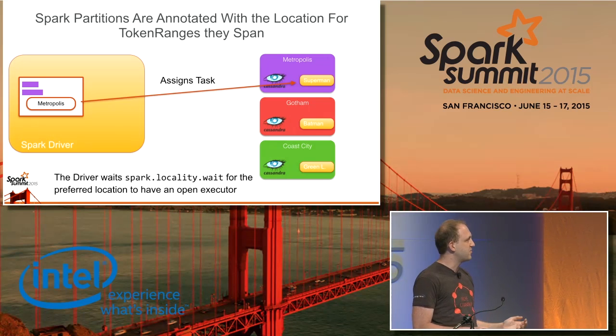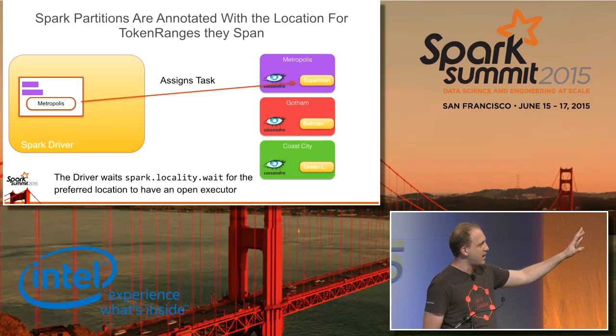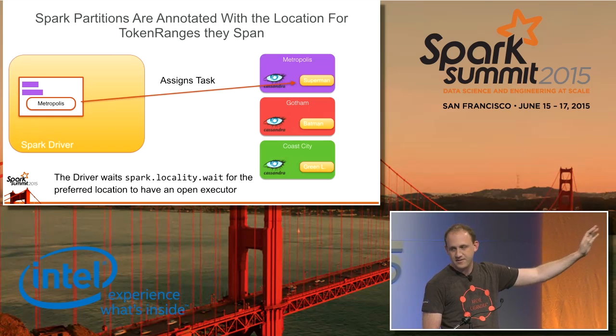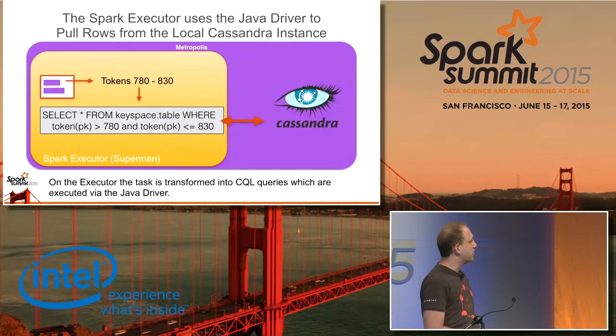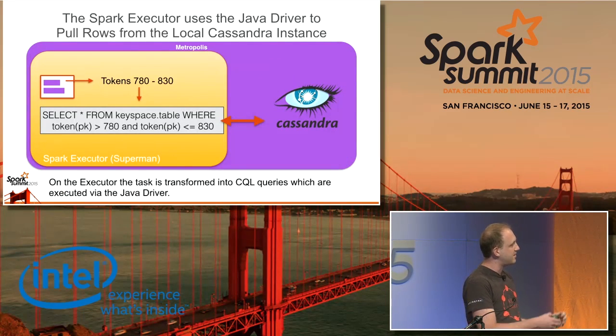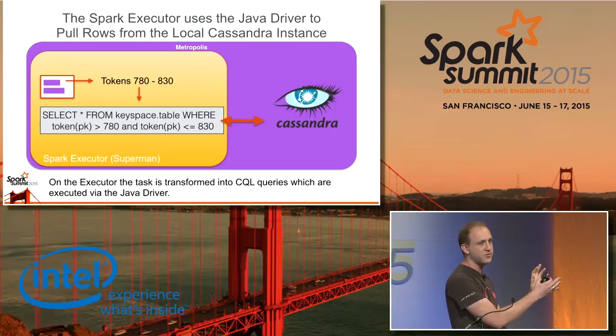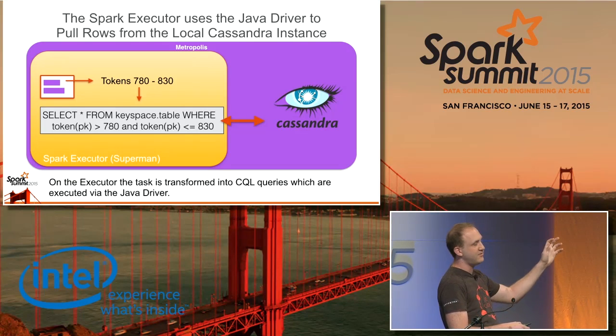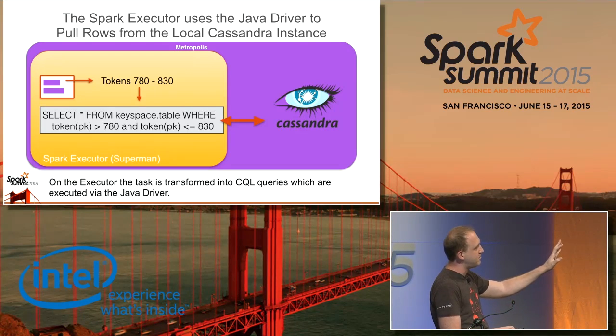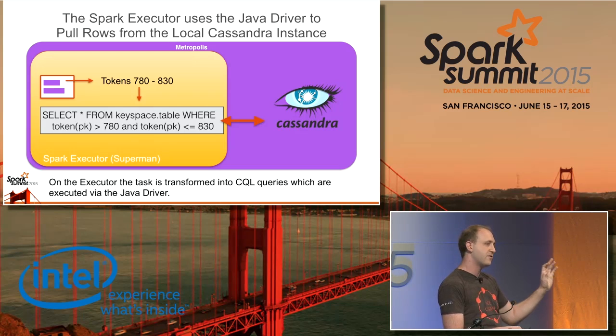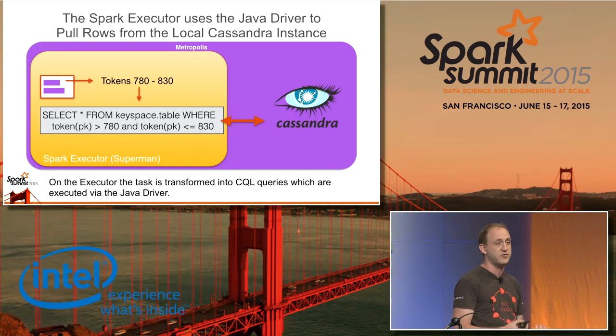So once the task has been assigned, and we know that since this is a Metropolis partition, it needs to be done by Superman, we'll take a quick look in here. And what happens is that the executor is going to take those token ranges and turn them into CQL queries. And this is key because the CQL queries are the exact same kind of queries that you would execute on the Java driver.